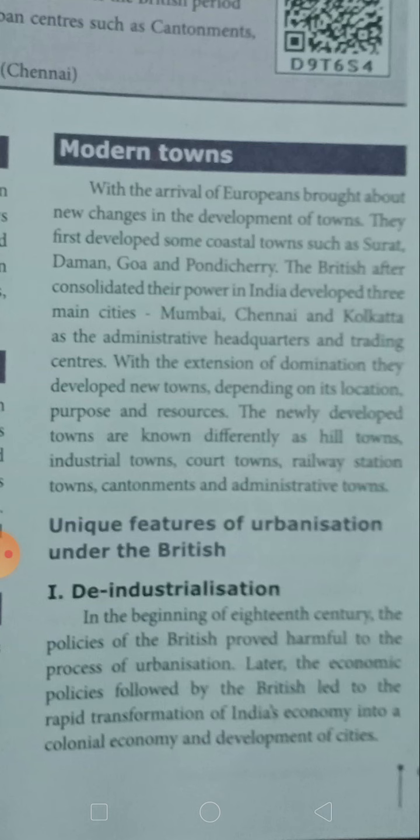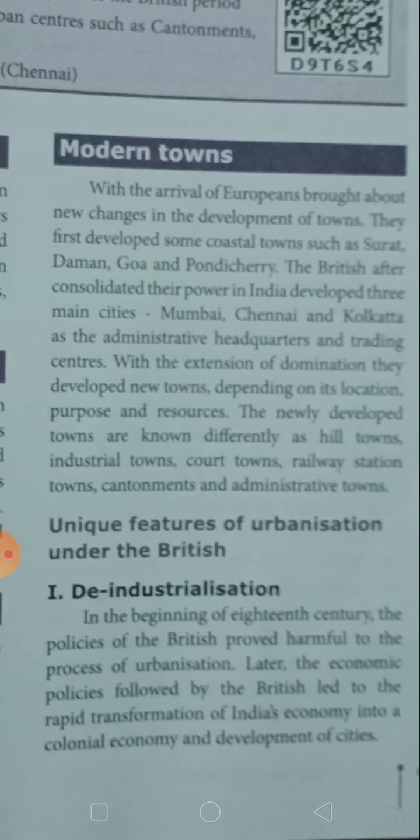So deindustrialization means the policies of the British at the beginning of the 18th century that proved to be against urbanization. Against urbanization means what?